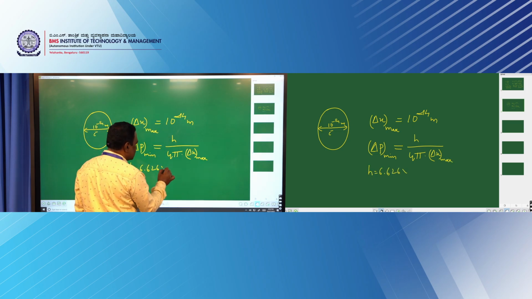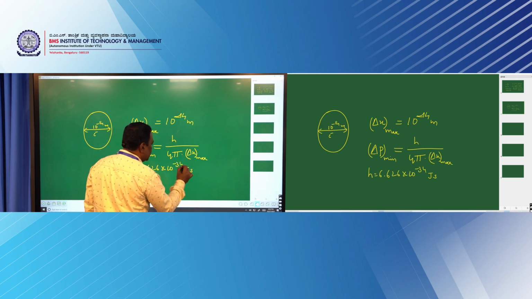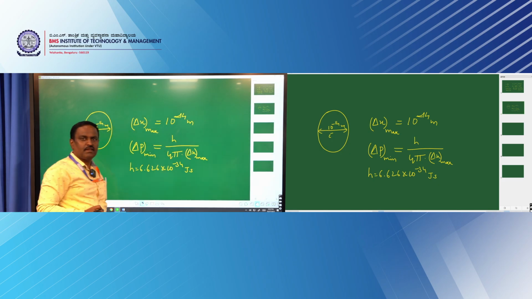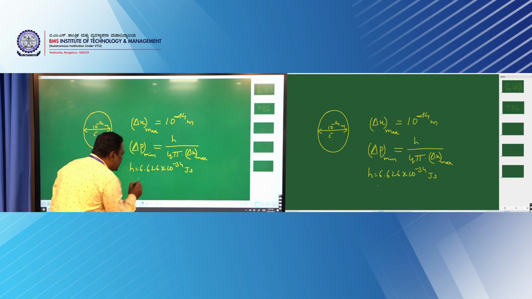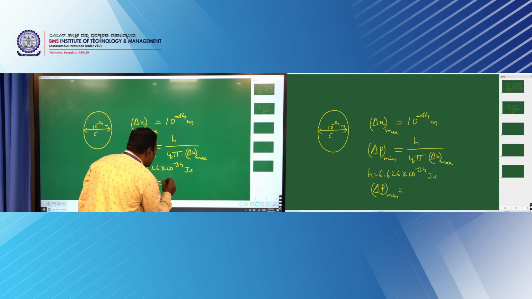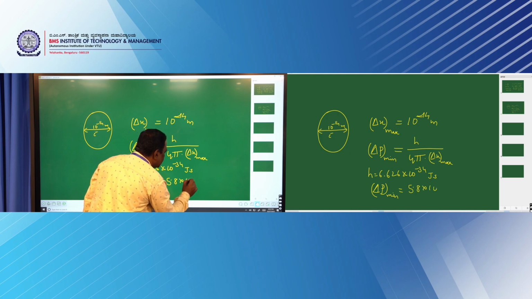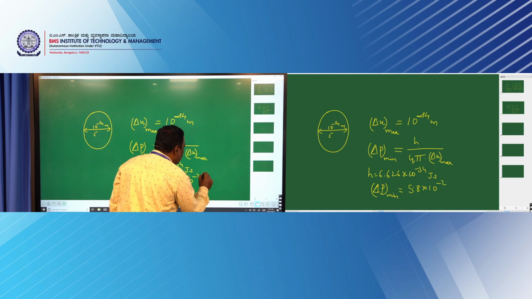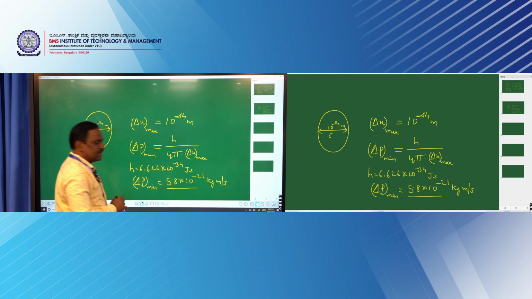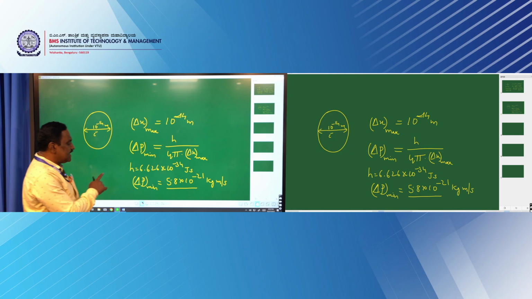The h value is known, delta x is 10 to the power of minus 14, and pi is 3.14. Substituting, we get delta P minimum as 5.8 into 10 to the power of minus 21 kg meter per second. So this is delta P minimum.